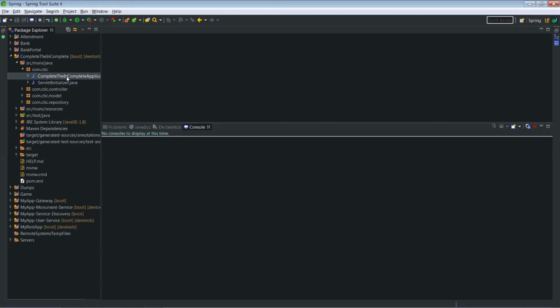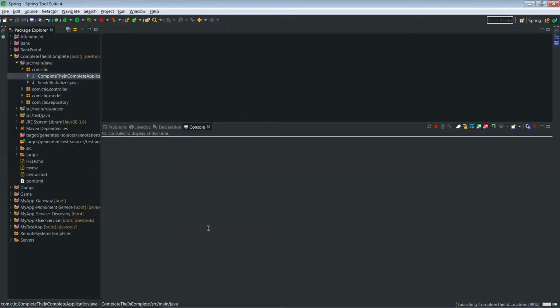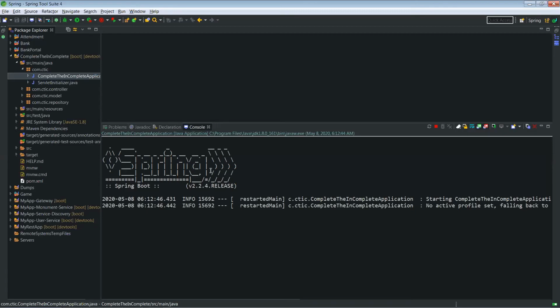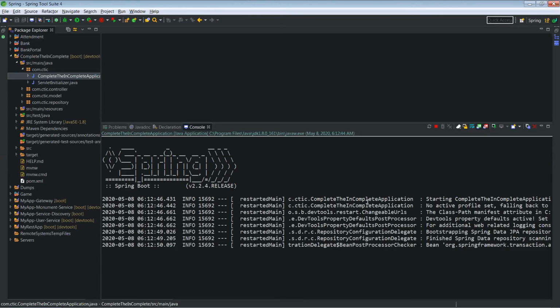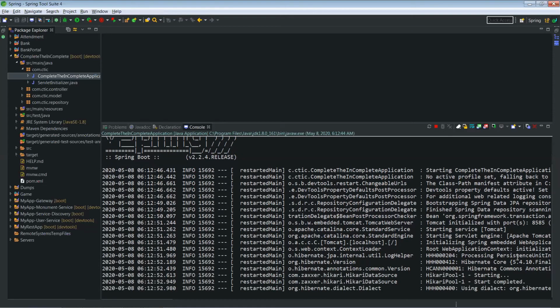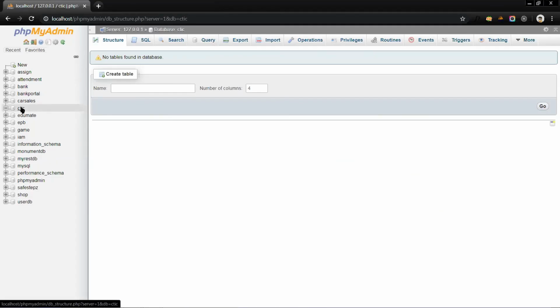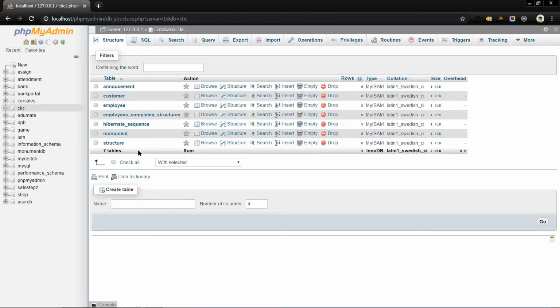So now what I will do, I will start the server which is made in Spring. By running the server, you can see in the initial part, Spring has been written over here. Now the server is getting started. Here in the terminal, we can see it. And the start has been completed. So now if we go and have a look at the database, then we can see all the tables are being created automatically on the fly.